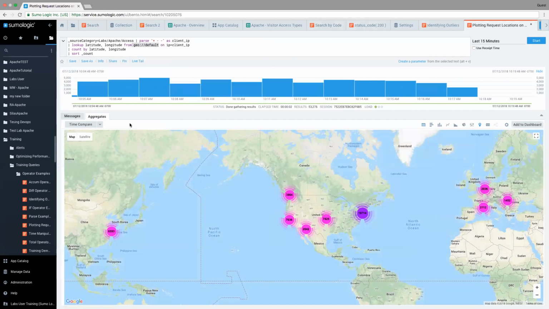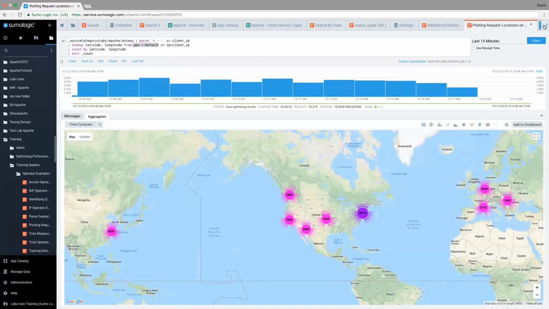And so this is a cool way that I can take that set of data, manipulate it to something that makes sense, and view that information on a map and actually plot it. And I'll show you in a few moments how we can take that data and actually share it out with other people as well.